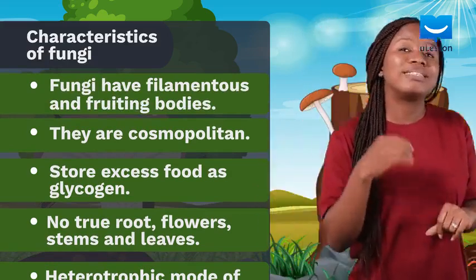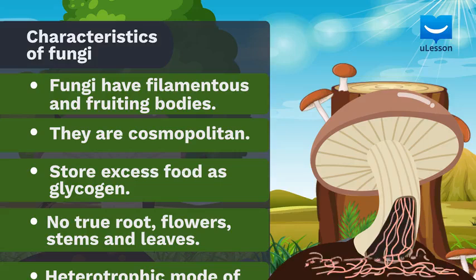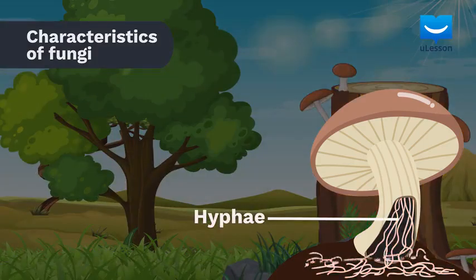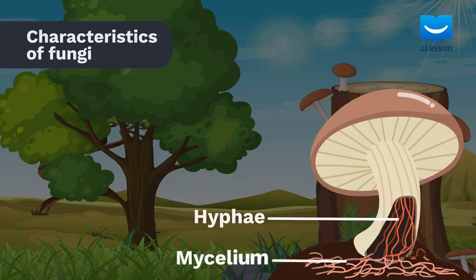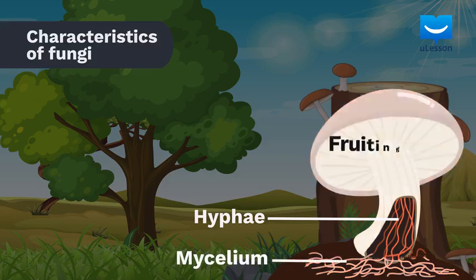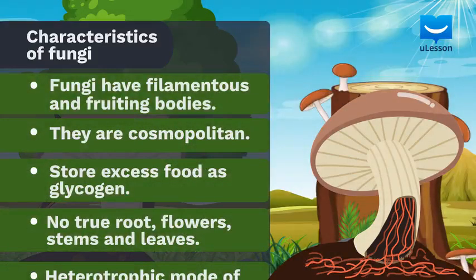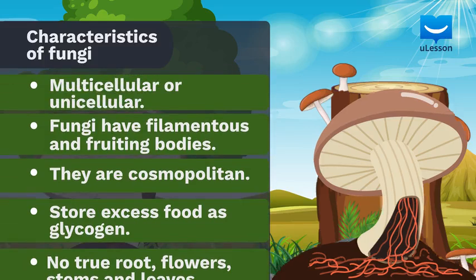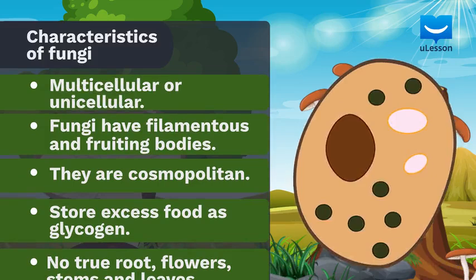Fungi have their bodies divided into two major parts, a filamentous part and a fruiting part. The filamentous part is delicate, thread-like, and possesses hyphae. These hyphae form a network like a fishing net called a mycelium. The mycelium, or network of hyphae, is always found on the ground, like the roots of plants, while the fruiting part is always above ground.